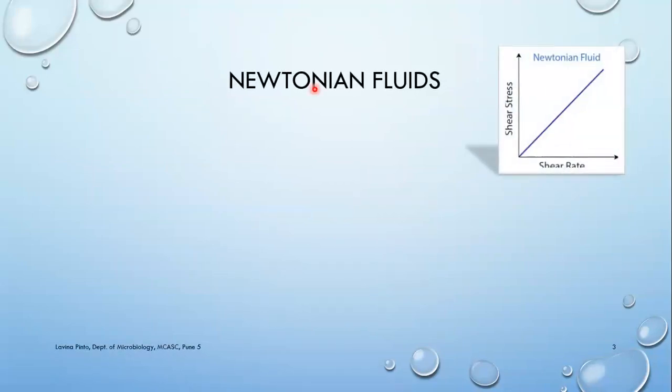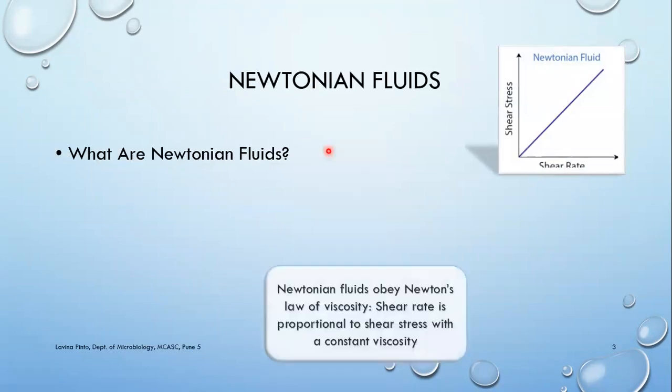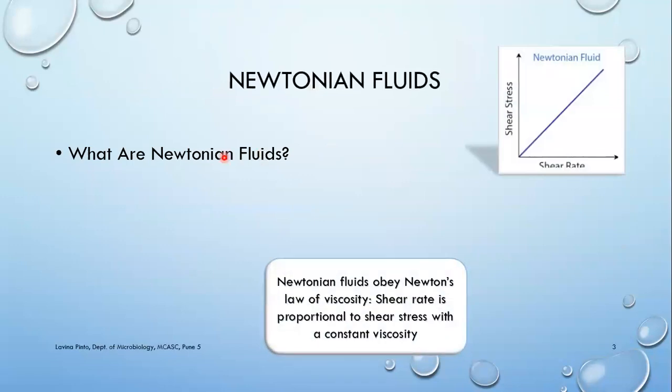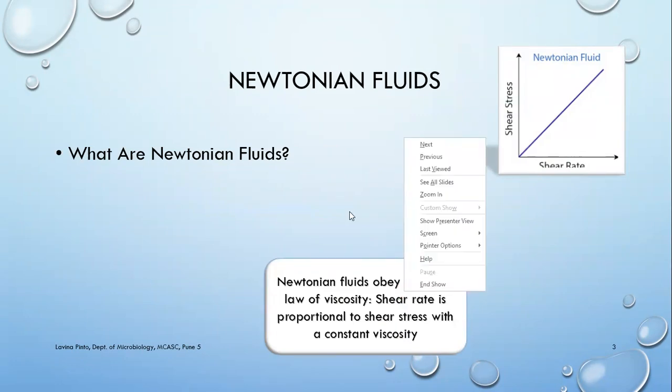Based on the viscosity properties, the fluids are divided into two types. One is Newtonian fluids and the other ones are non-Newtonian. So why the name Newtonian fluids? Newtonian fluids obey Newton's law of viscosity. Isaac Newton was the first person who derived the equation between shear stress and shear rate. So according to him,